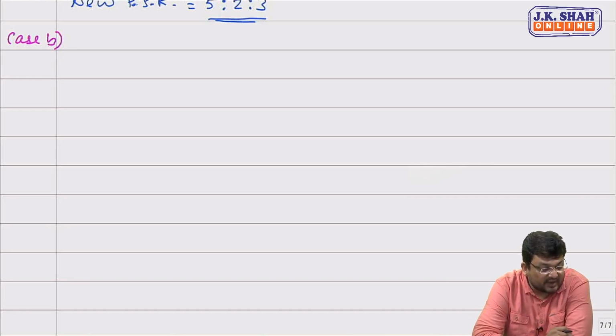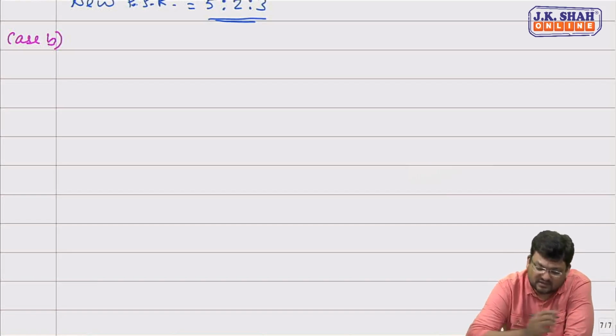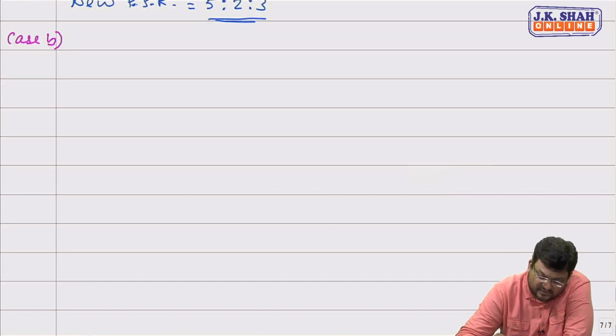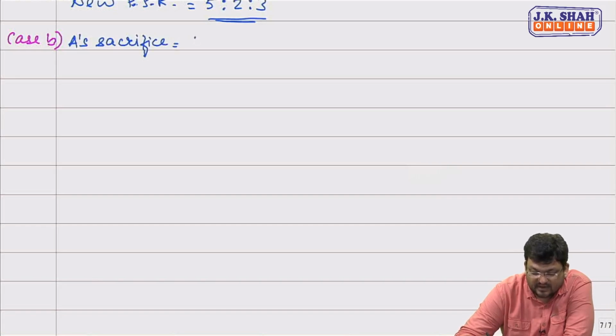If C acquired 1/10 share equally from A and B, they are equally sacrificing 1/10 share in favor of C. So let's firstly calculate how much A and B are sacrificing. What will be A's sacrifice? They are in total sacrificing 1/10 equally.